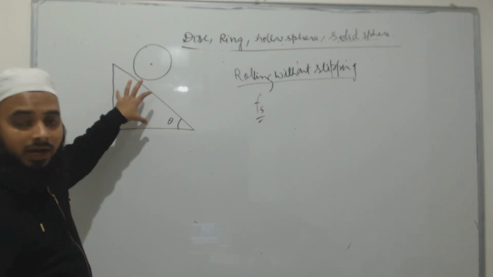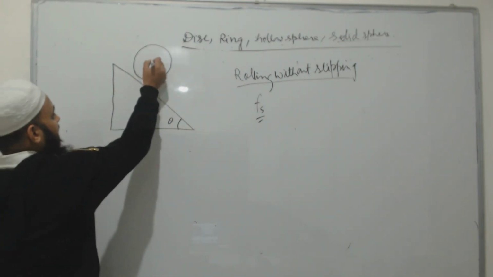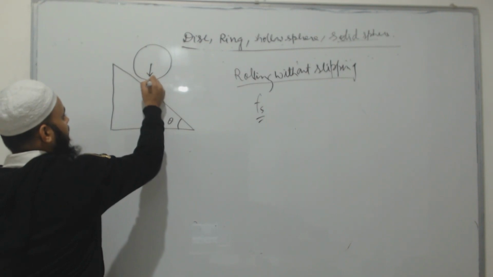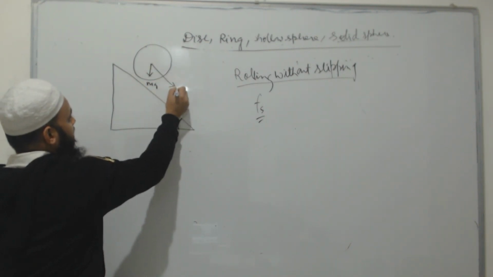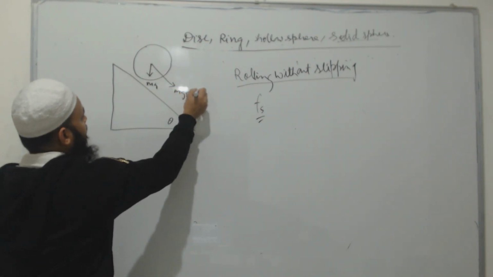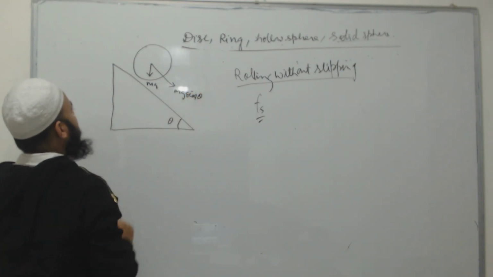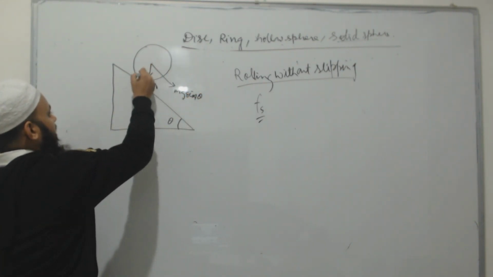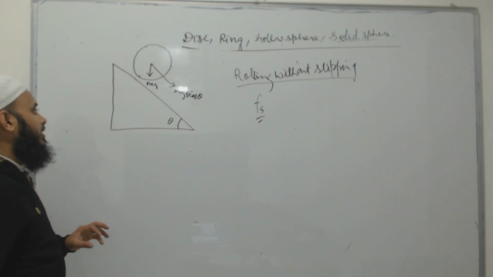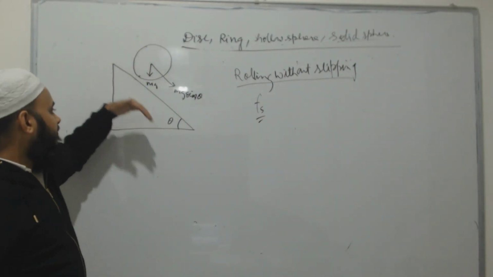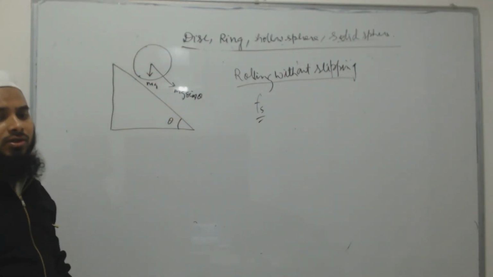See here, mg will act vertically downward, so its component will be mg sin theta along the inclined plane. When you release it on this inclined plane, it will move in this direction.